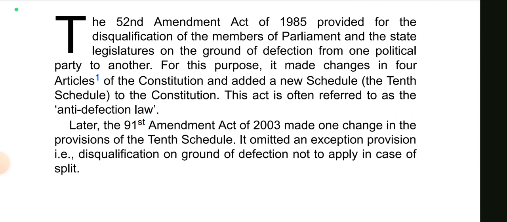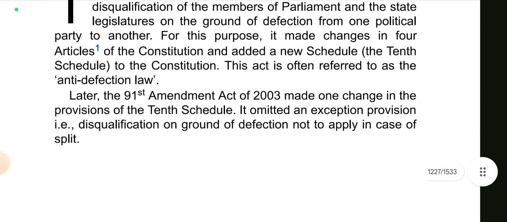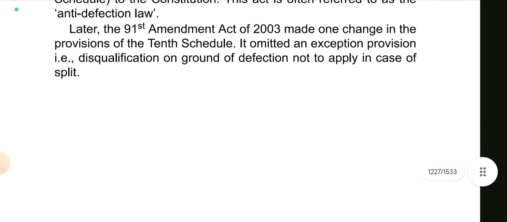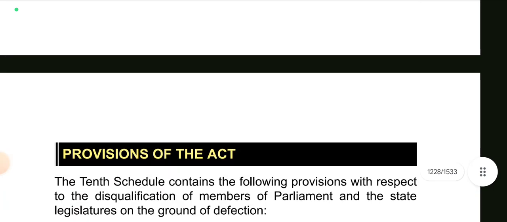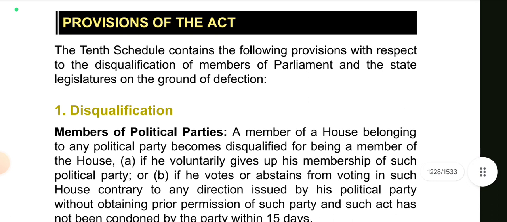So for this purpose, it made changes in 4 articles of the Constitution and added a new schedule, the 10th schedule to the Constitution. तो इसके लिए 10th शेड्यूल को ऐड किया गया. This Act is often referred to as the Anti-Defection Law. Later, the 91st Amendment Act of 2003 made one change in the provisions of the 10th schedule. It omitted an exception provision, that is disqualification on ground of defection, not to apply in case of split. तो ये बात ध्यान रखिएगा कि इनके स्प्लिट हो गया तो वो एंटी डिफेक्शन नहीं है, ठीक है.